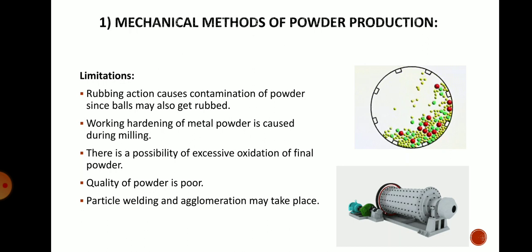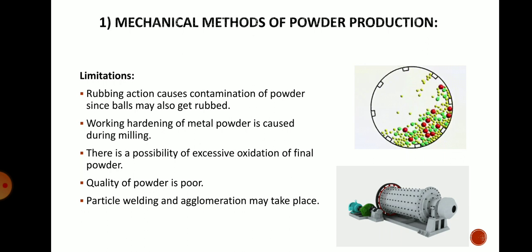Also, one more thing to take care of while using this process is that the speed of the ball mill must be moderate, not too high and not too low. If the speed of the rotor or roll is too high, the balls will get attracted towards the outer periphery due to centrifugal force, and there will not be any rubbing action.